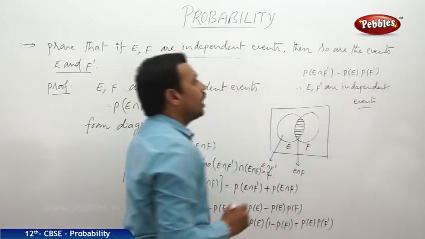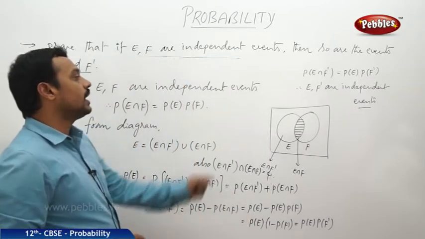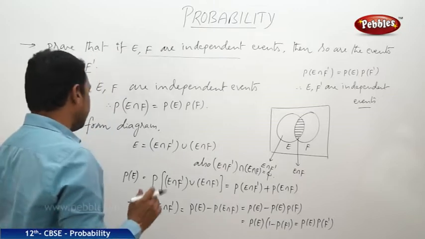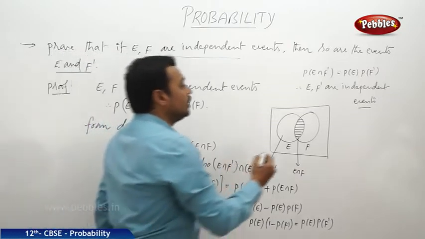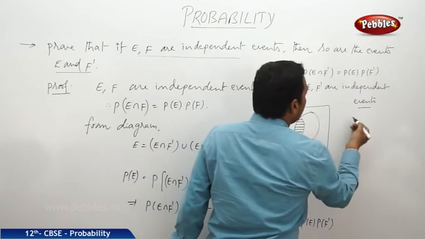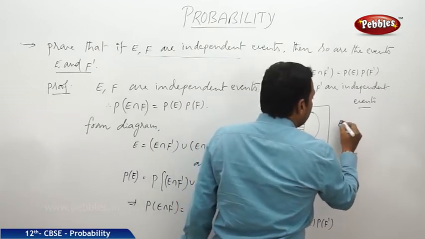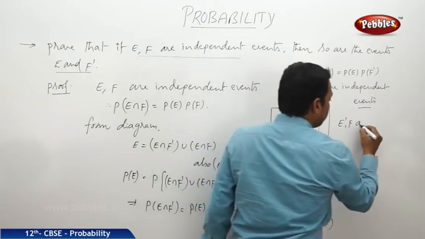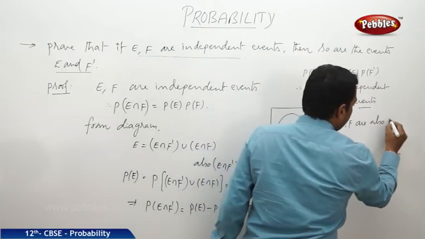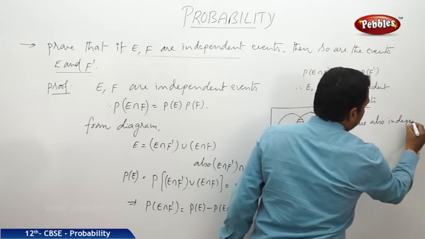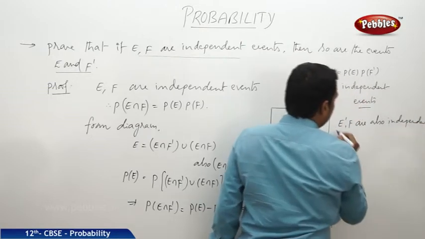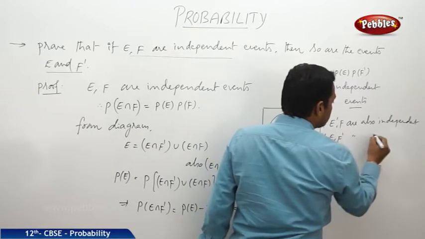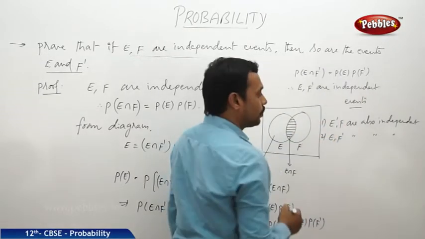Okay. And once you remember that if any two events E, F are independent, then E dash, F are also independent, and E, F dash are also independent, which we just proved.